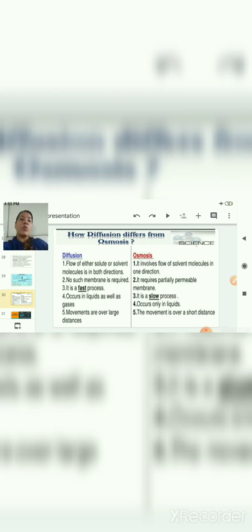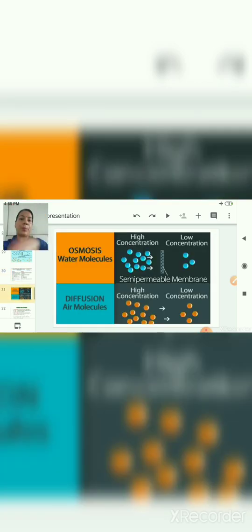And diffusion is a movement, and these movements are over large distances. So that is why the smell of scent, the smell of perfume, goes very fast in a larger area. It covers a larger area, whereas in case of osmosis, the movement is over a short distance only, within a vessel, within a body, or within some confined structures only. Again, this slide is to make you clear about the differences between osmosis and diffusion, where you can see that the presence of a semi-permeable membrane is very much required.